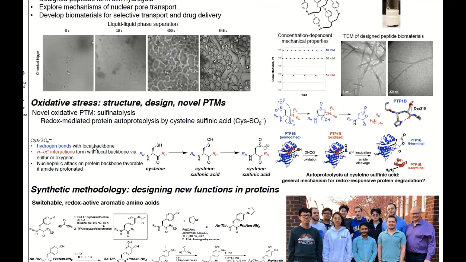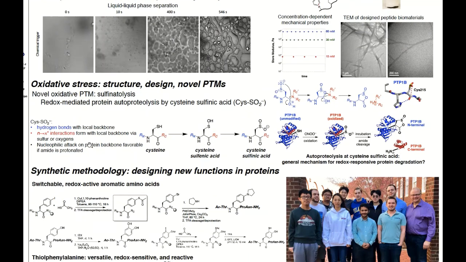And we are also working on the novel post-translational modifications such as cysteine sulfonic acid, which is the oxidative post-translational modification and has been found to affect hundreds of identified protein targets and has a few known functions.